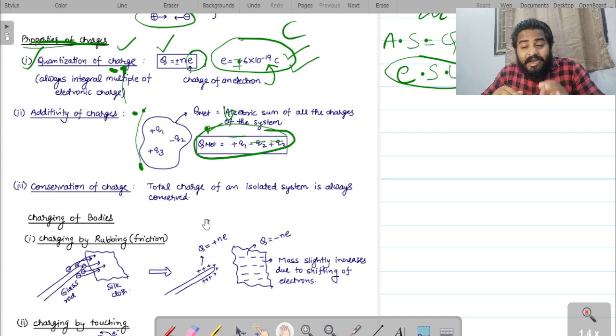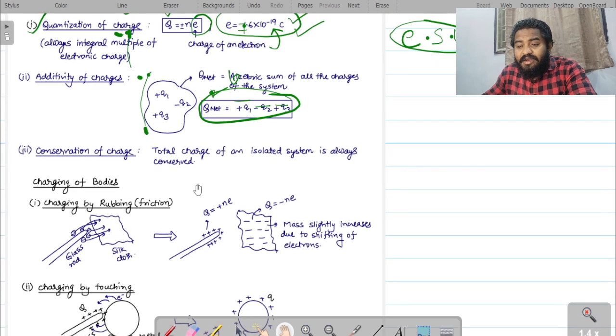But if the electron is in accelerated motion, then it produces an electric field and a magnetic field, and along with them it radiates some energy in the form of electromagnetic waves. Very important point for JEE Advanced, right? We are discussing very clearly, right? And so conservation of charge is completed.